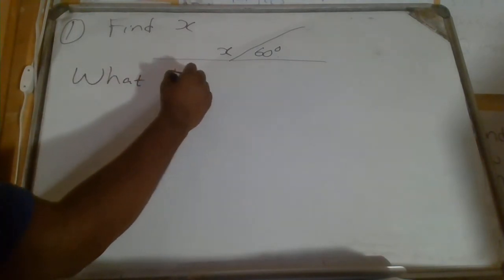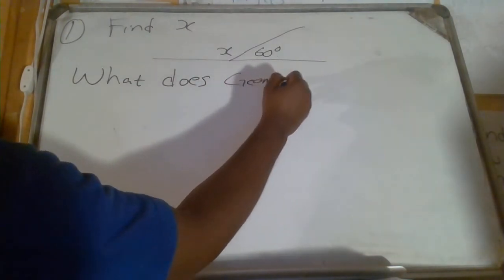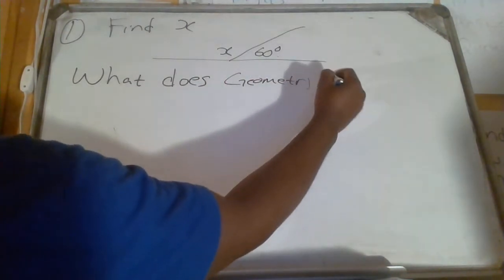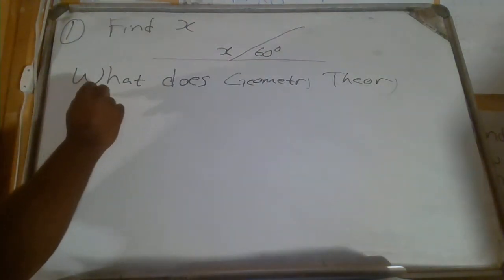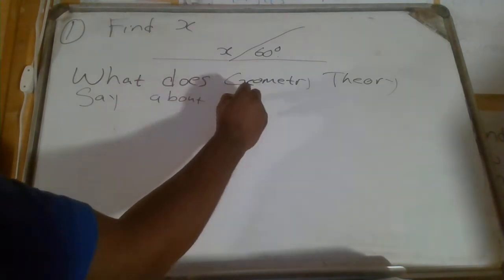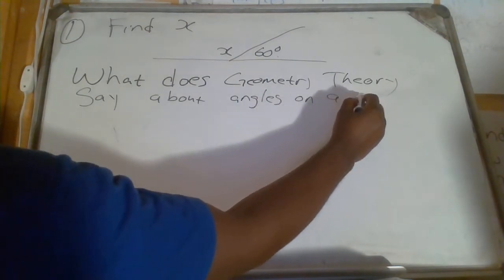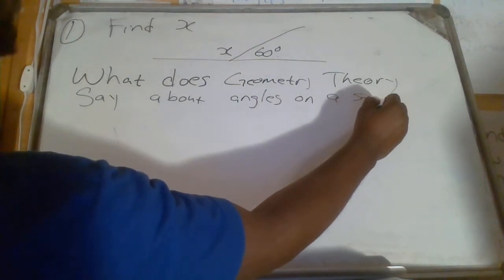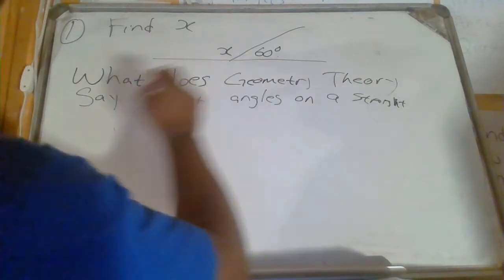Now the question is, what does geometry theory say about angles on a straight line?